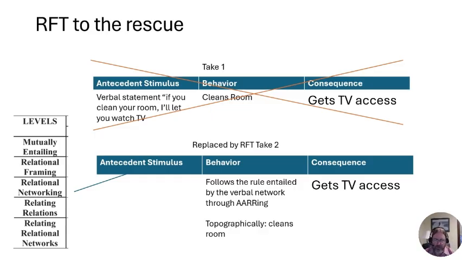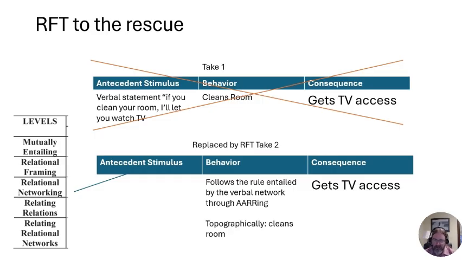And that basically solves the problem here. So we replace our take one with take two. And what we realize is that our antecedent stimulus is not just going to be a verbal statement, just a stream of air. Essentially, our antecedent stimulus is going to be some version of a verbal network. We don't know what level it could be, a complex, multi-layered instruction or a simple instruction, but it's one of those verbal networks that we've looked at from RFT.